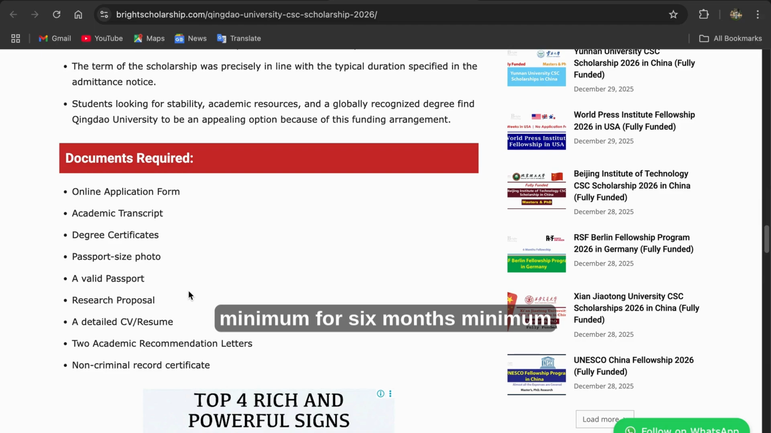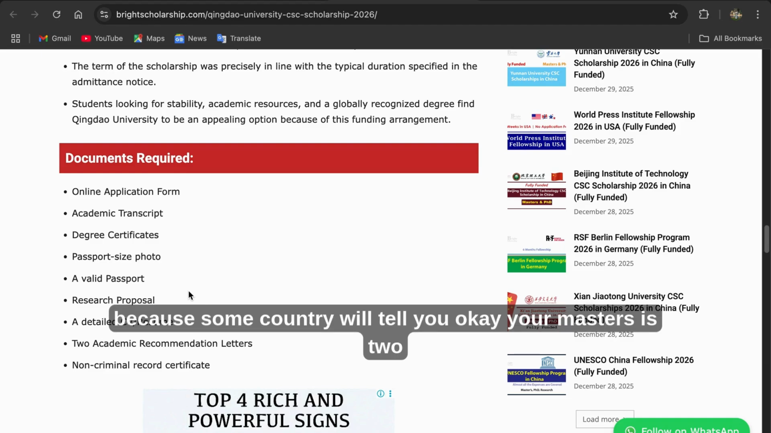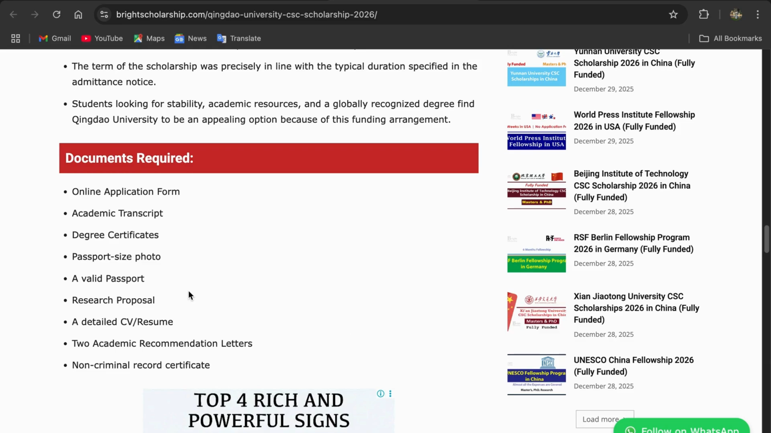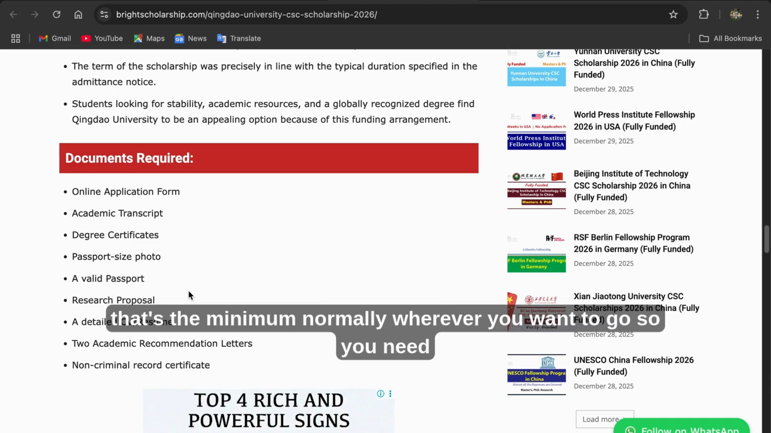Minimum of 6 months. For any scholarship, any master's, the minimum is 6 months, depending on the country. Because some countries will tell you, okay, your master's is 2 years, so you need to have a passport that is valid for at least 2 years and above. But initially, the minimum passport validity is 6 months, normally wherever you want to go.